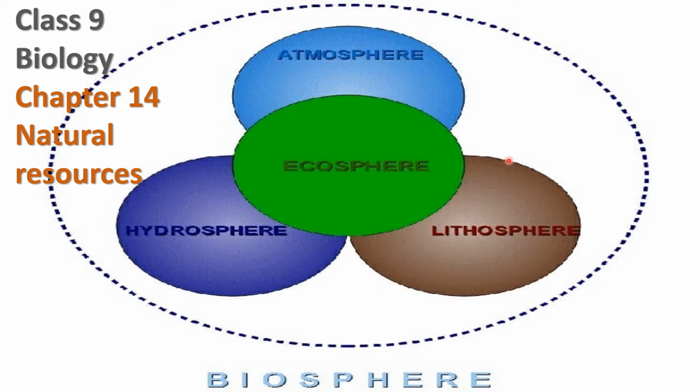Okay, if you remember, dear students, in the very first video of this lesson, we had talked about the different layers of the earth, that is atmosphere, hydrosphere, lithosphere. I already told you that these three layers are in constant interaction with each other, and they are forming one living layer, which is called the biosphere, or the ecosphere.